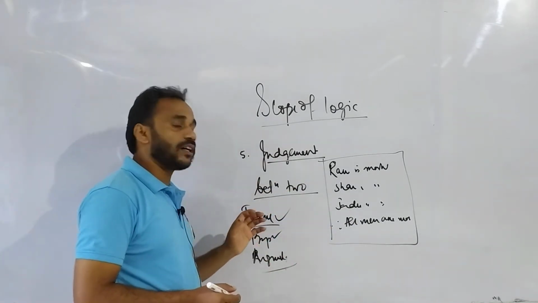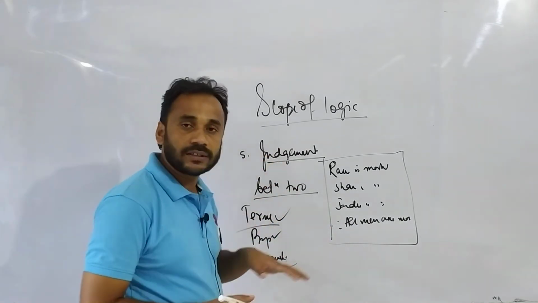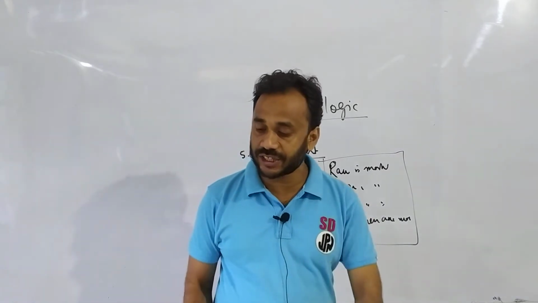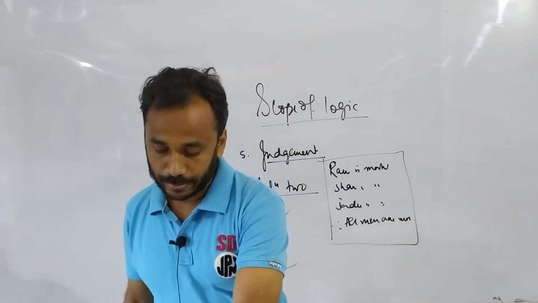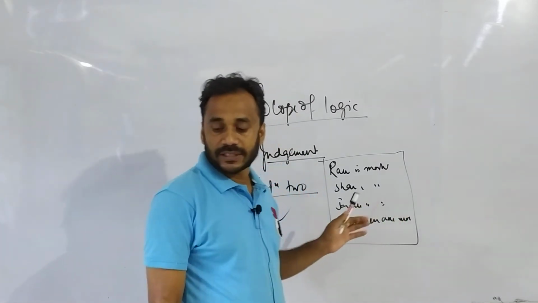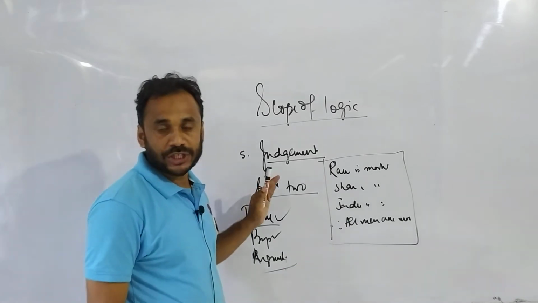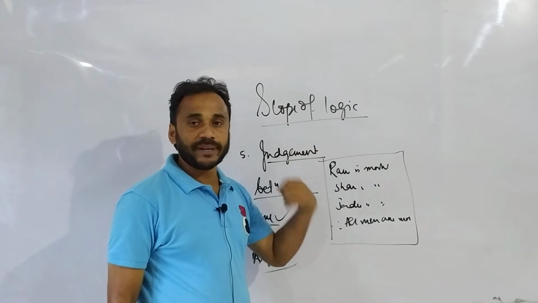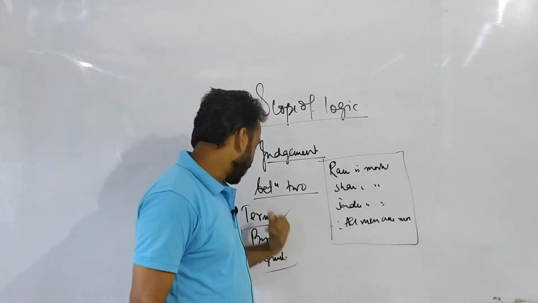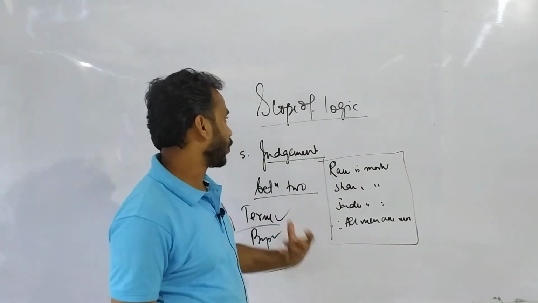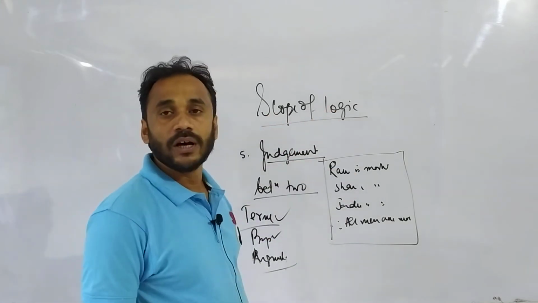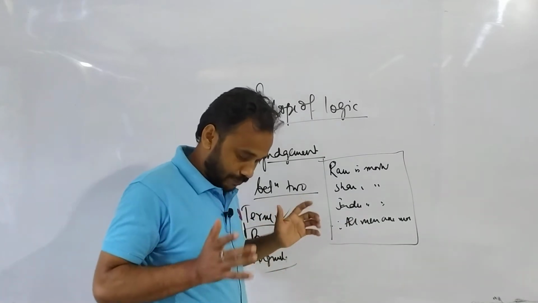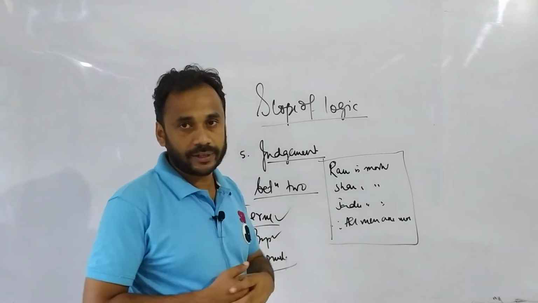A proposition may be analyzed into two terms. Terms, propositions and arguments come within the domain of logic. So term, proposition and argument come under the scope of logic. This is the full explanation of point number 5.